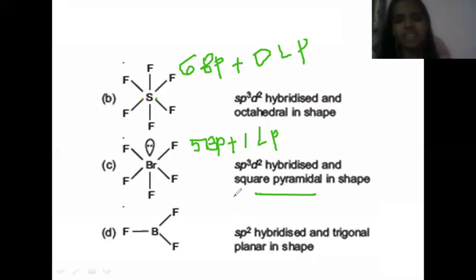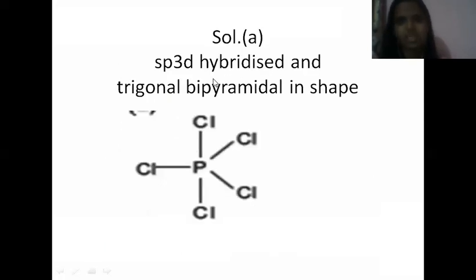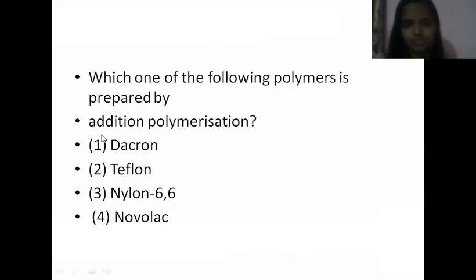We have already discussed the structure of BF3, sp2 hybridization, and I'm not explaining it now. And PCl5 we are also checking the hybridization and the shape by that method. Phosphorus belongs to the 15th group. So 5 electrons, so 5 bond pairs, like that you're getting sp3d hybridization. Hope it is clear to you.